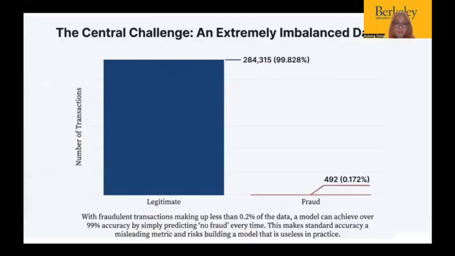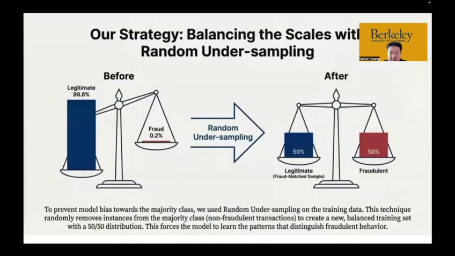The core challenge we faced was that with such extreme imbalance, a naive model could achieve over 99% accuracy by always predicting not fraud, and that makes accuracy misleading. So we rely on metrics like AUC and the confusion matrix to properly evaluate performance. To address this imbalance, we applied random undersampling to the training data, creating a balanced dataset. This forced the model to learn meaningful patterns instead of defaulting to the majority class.